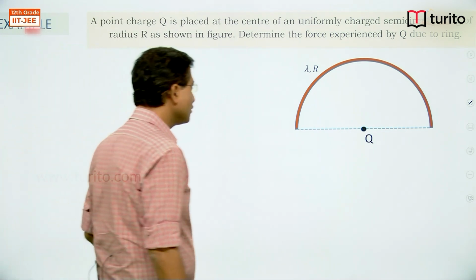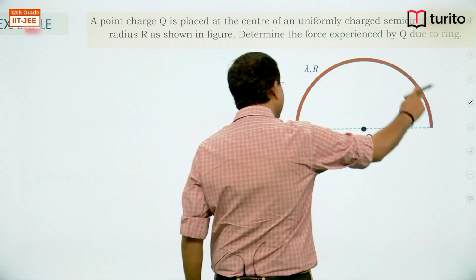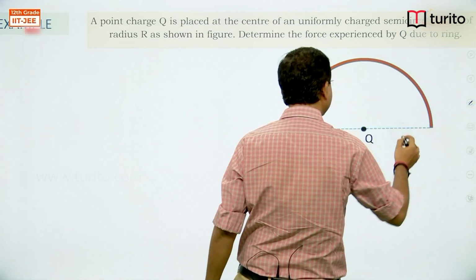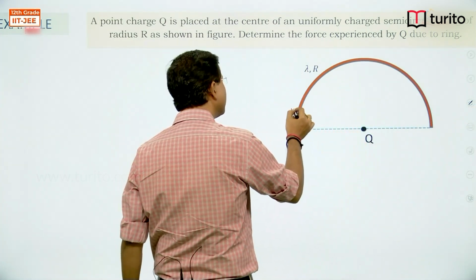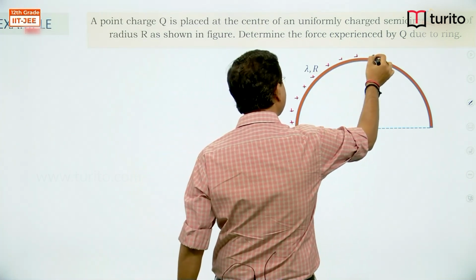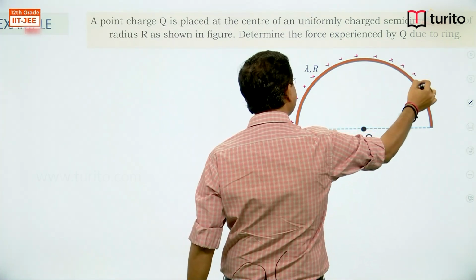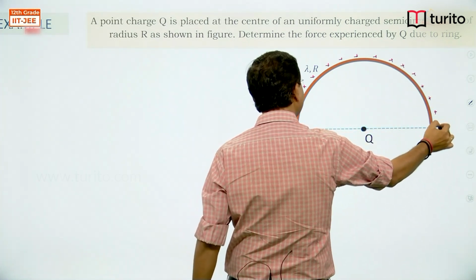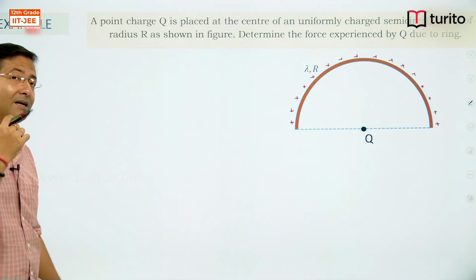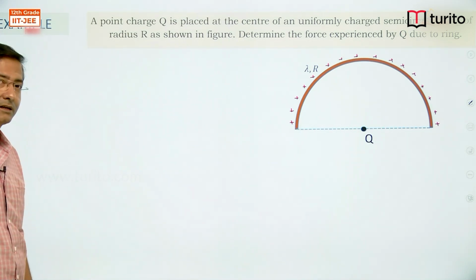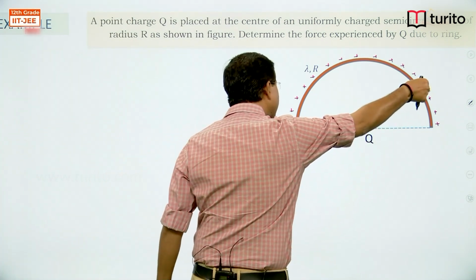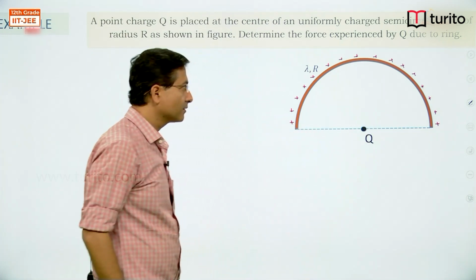So, there is a point charge q and here we have got uniform charge distribution. So, charge is uniformly distributed over this semicircular ring. Right. In previous case, all the elements were exerting the force in same direction, but in this situation you can see that all the elements will be exerting force in different direction.